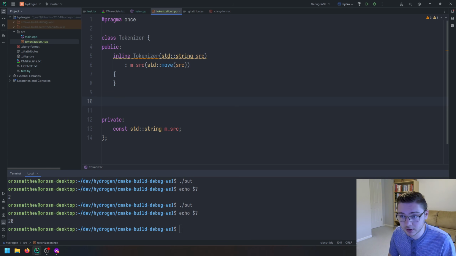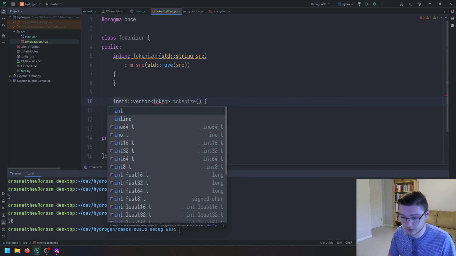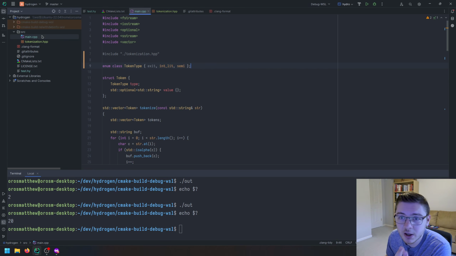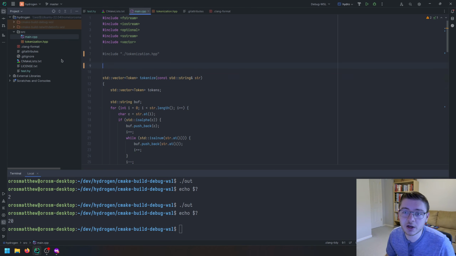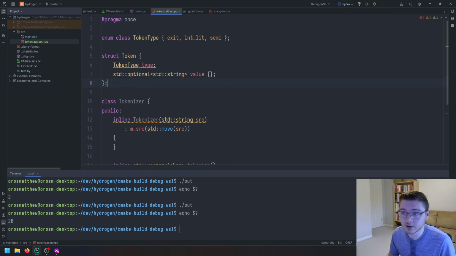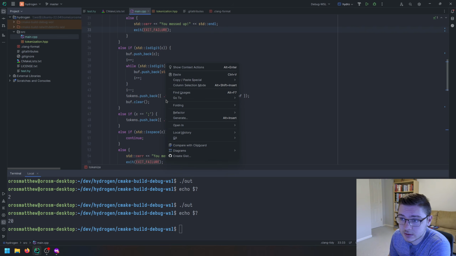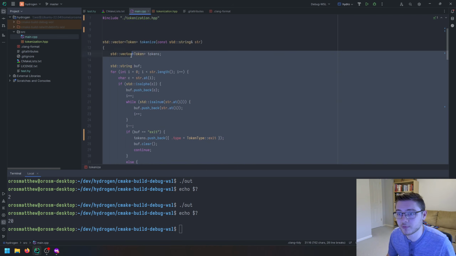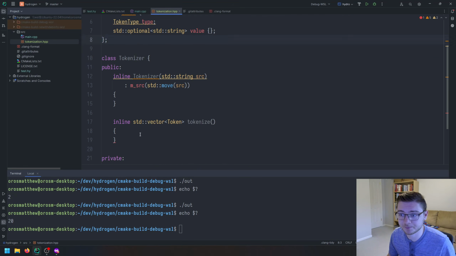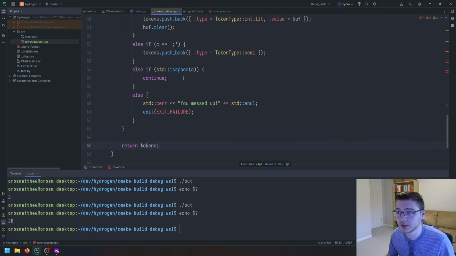method. This will be a public method of tokenize, and this will return us a vector of tokens, right? A vector of tokens, token. Just like that. This will be inline as well because I don't feel like writing stuff in separate files. And we'll take our token type and our token, and we will put it in this file over here, just like that. And then we will go ahead and I guess we'll take all this code for now, but we're going to replace all of it, okay? So we're going to throw this in here.